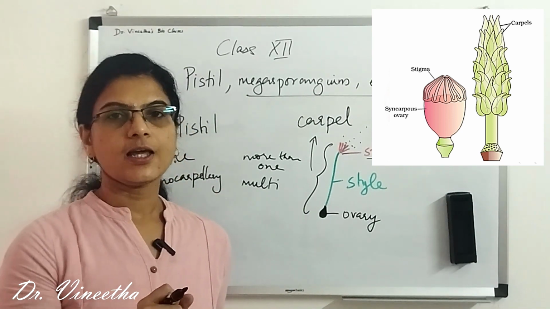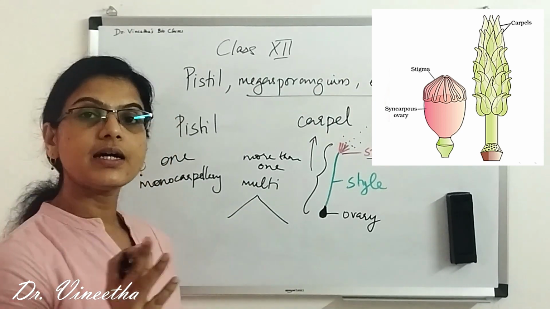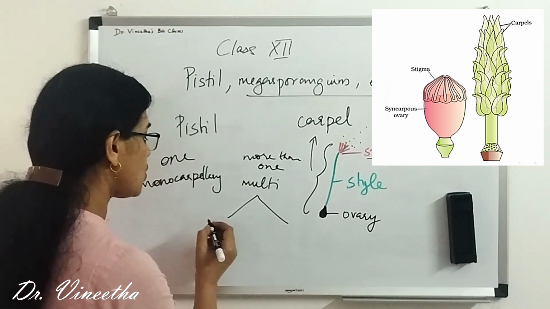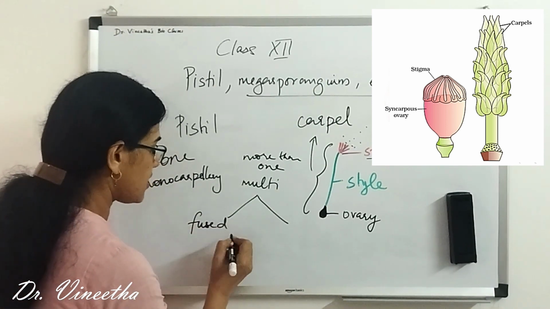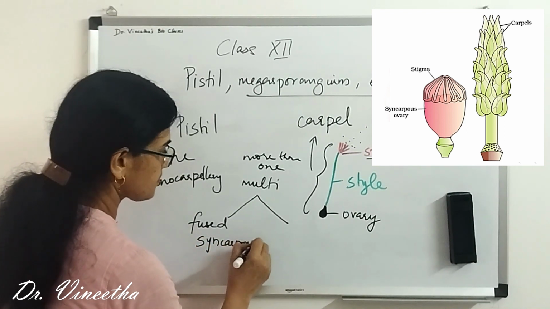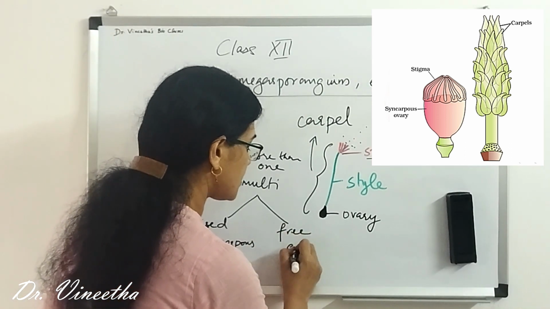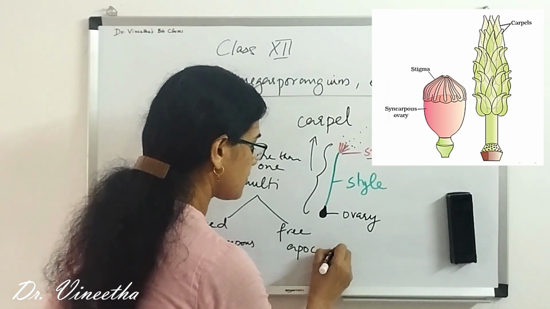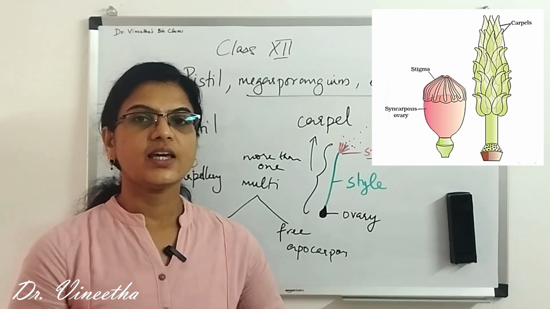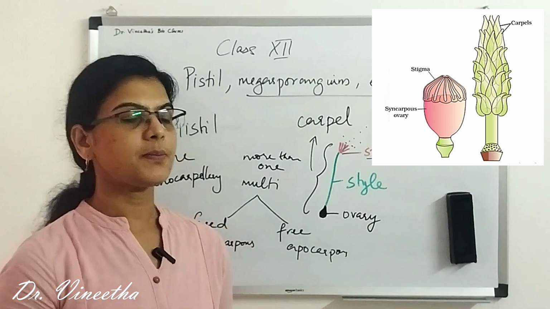This multicarpellary condition can be of two types. If the carpels are fused together, then it is known as syncarpous. And if the carpels are free, then it is known as apocarpous. This is how we name the plants based on the number of carpels.